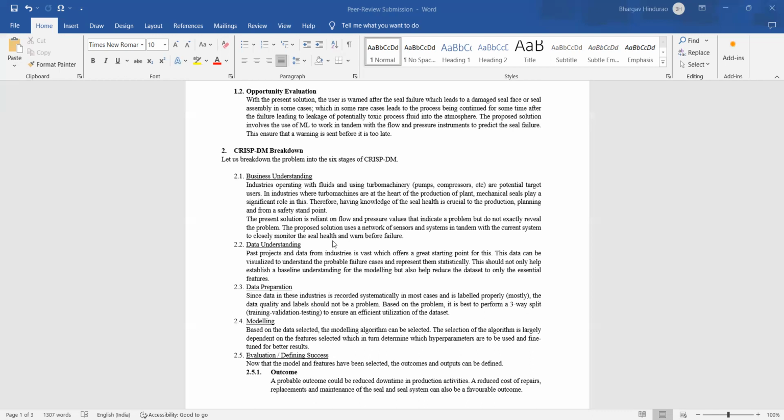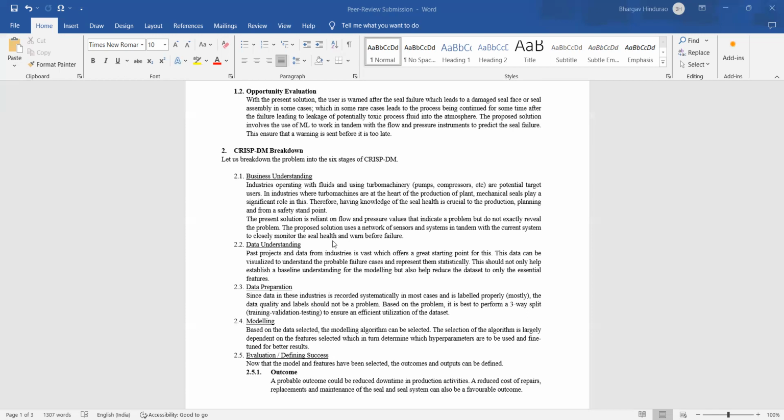The present solution relies on flow and pressure, which indicates the problem but does not exactly reveal the problem. So the proposed solution of sensors and networks will closely monitor seal health and warn before its failure. For this, we need plenty of data from industries, which offers a great starting point. This data can be visualized to understand probable failure cases and represent them statistically to understand what exactly contributes to what type of failure.